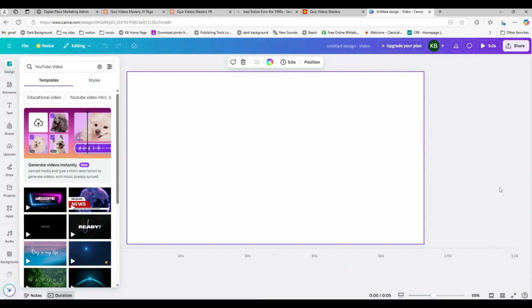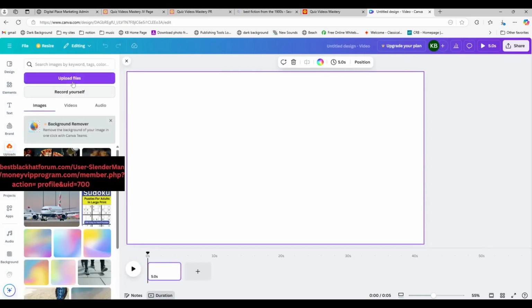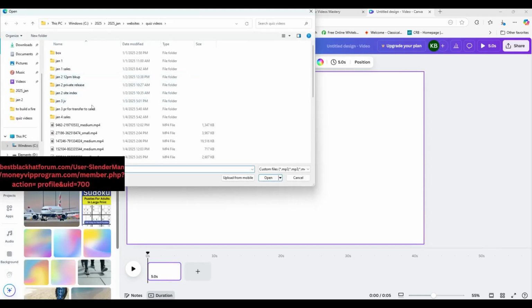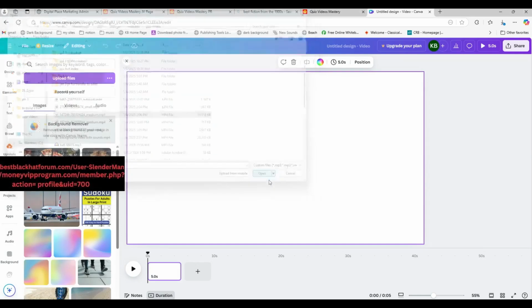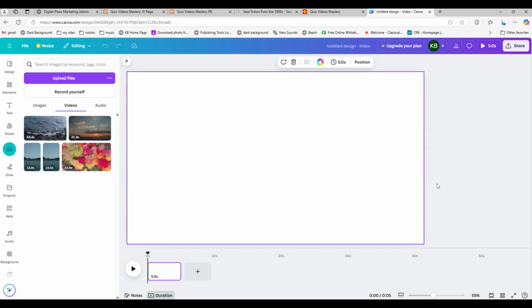So I've got my blank ready to go, and since I started with this as a video template in Canva, it's already showing me a timeline here, which is what we need to work with. So I'm going to go get those elements and upload them. I'm going to go to Uploads and go get the files. There's one of them. That's the video. And I hope I'm not confusing now. I'm going to say something else here. The video you get from Pixabay, if that's where you're going to get a video, you don't want that video to have any sounds in it, and they generally don't. So I don't know if you've got to keep an ear out for that when you're looking for videos outside of Canva, but I think you're pretty safe.